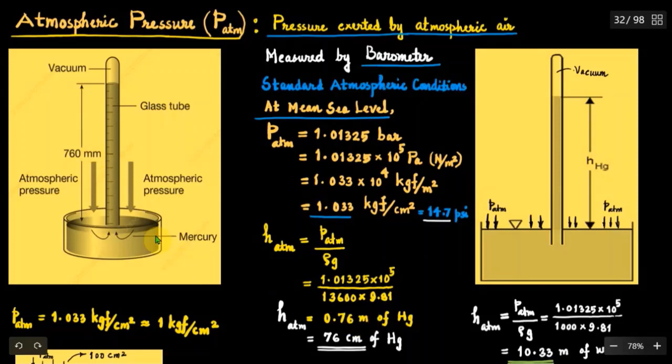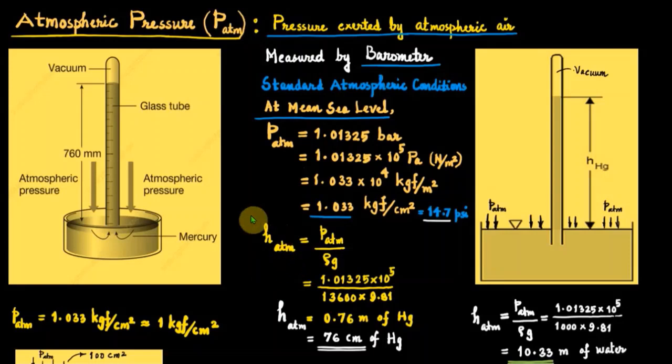That means the atmospheric pressure head, that is denoted by HATM, is equal to 0.76 or 76 centimeters of mercury. So how are this pressure intensity and the atmospheric pressure head related? We can use the pressure density height relationship for that purpose.